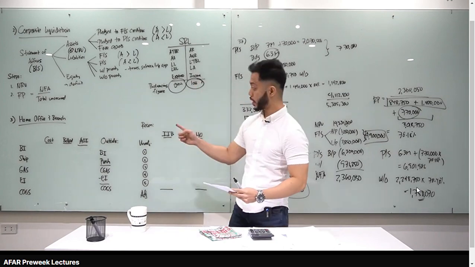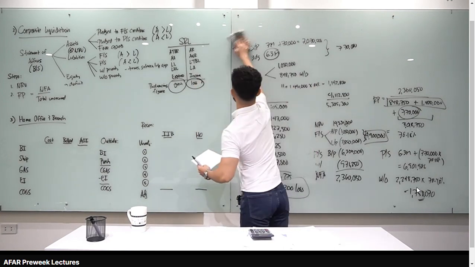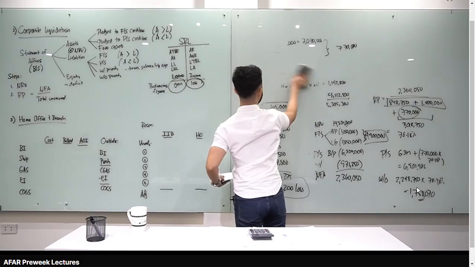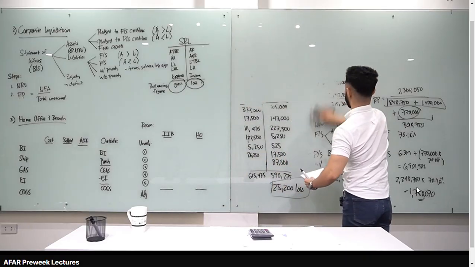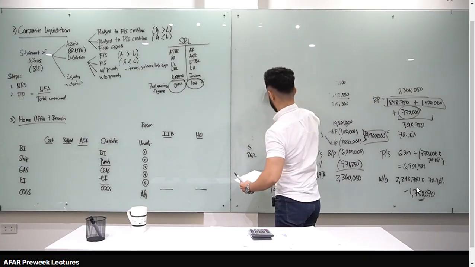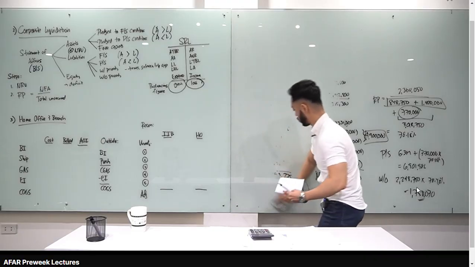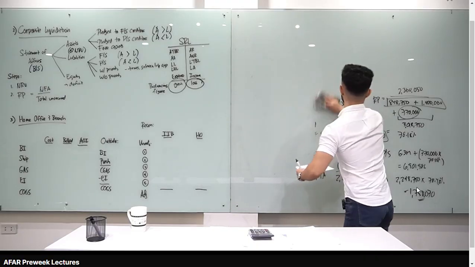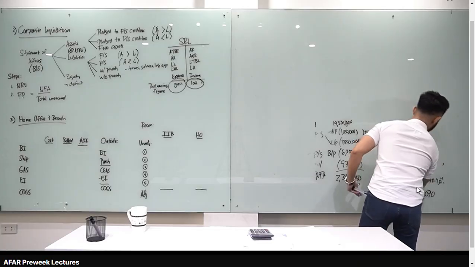Let's go to our next topic, home office and branch. Ayan, I think master nyo na yan kasi tapos na tayo sa business combination natin. Na-discuss natin dati. So, same concept lang sila. Tignan natin class kung yung kailangan natin tandaan for home office and branch. Alright, so erase ko na muna to para compute tayo later.